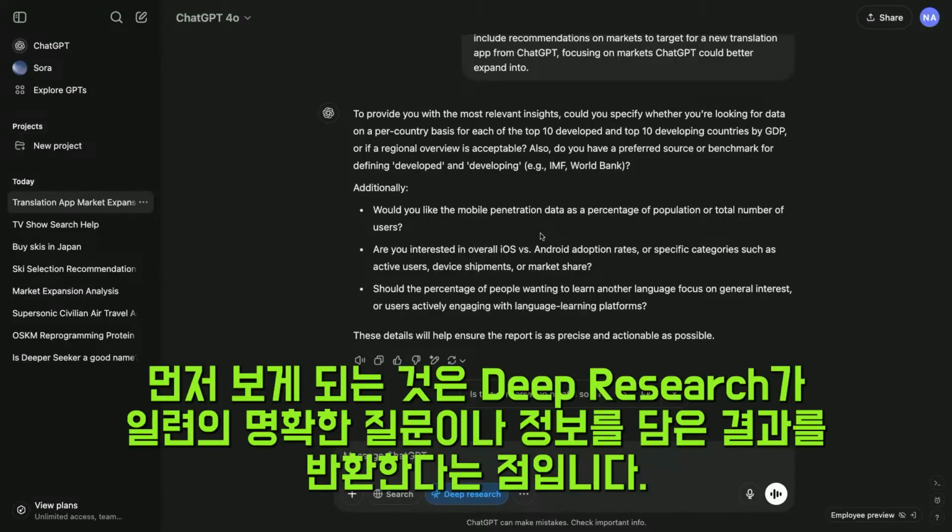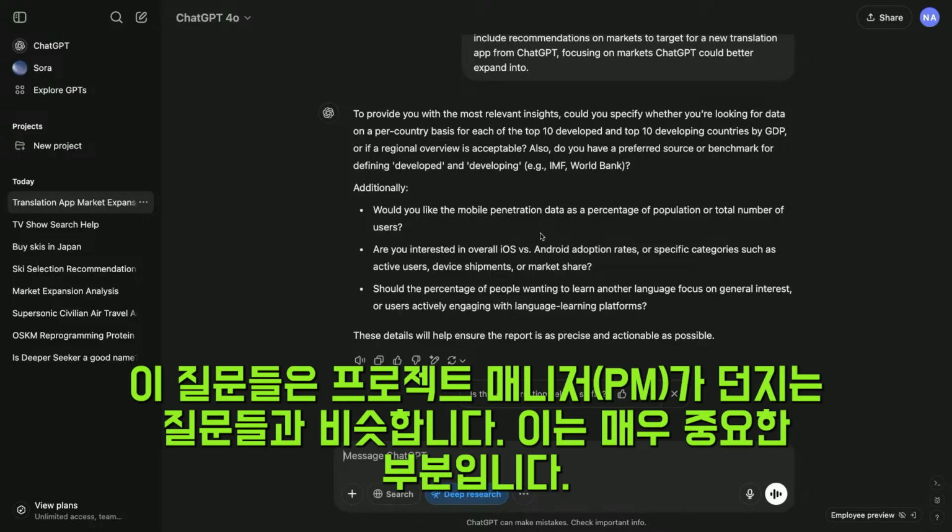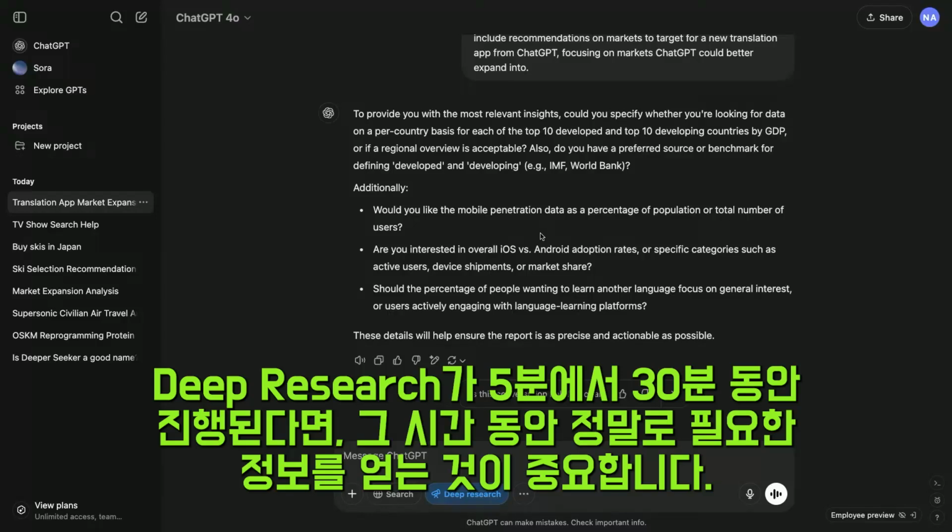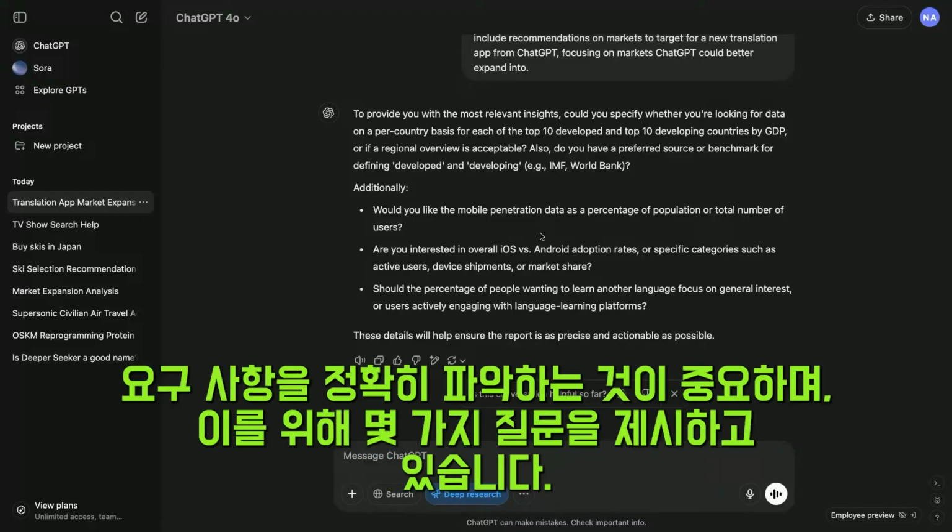So what you'll first see is that deep research comes back with a set of clarifying questions. This is just like a PM. Just like a PM. This is super important because if deep research is going on for 30 minutes, you really want to get those requirements right.